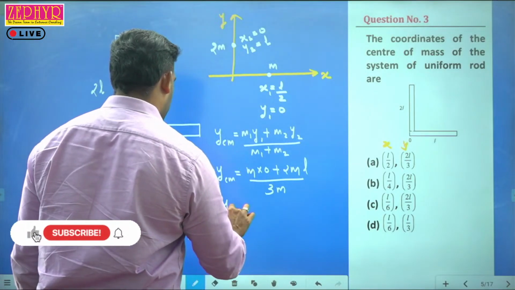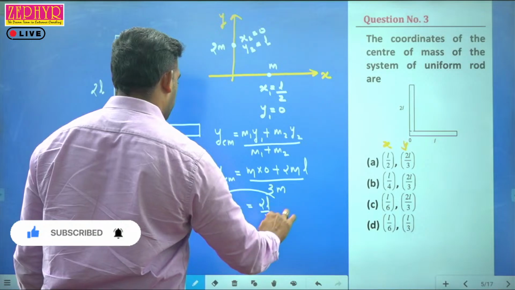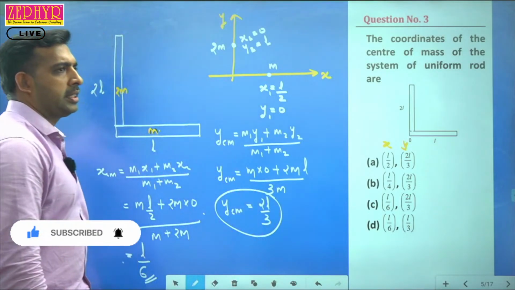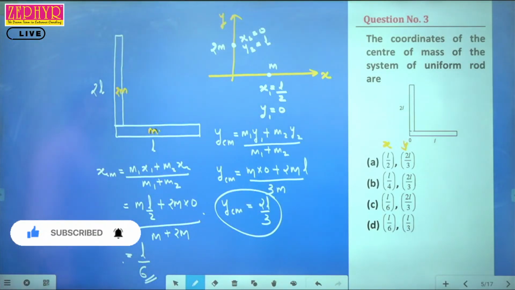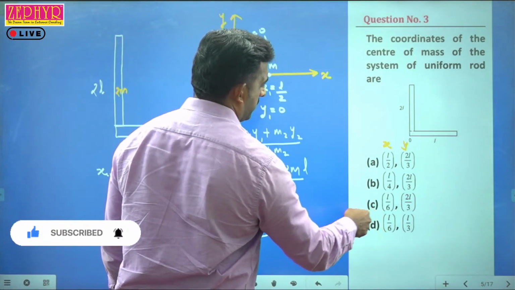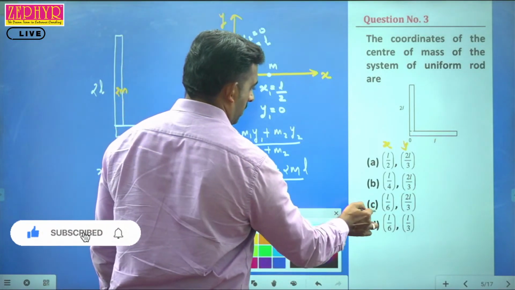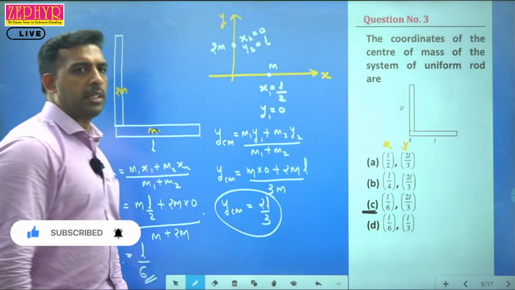So ycm is equal to 2L by 3. So the answer is option C, which is L by 6 and 2L by 3. Understood?